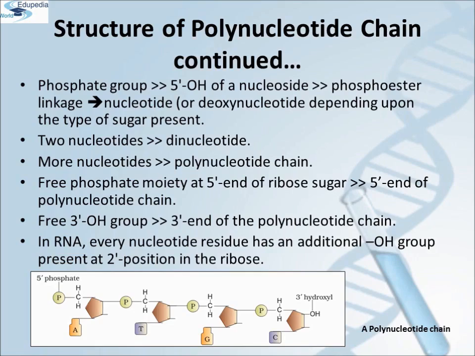The backbone in a polynucleotide chain is formed due to sugar and phosphate. The nitrogenous bases linked to the sugar moiety project from the backbone. In RNA, every nucleotide residue has an additional OH group present at the 2' position in the ribose. Also, in RNA, the uracil is found in place of thymine, that is 5-methyl uracil, another chemical name for thymine. Here you can see a diagrammatic representation of a polynucleotide chain.